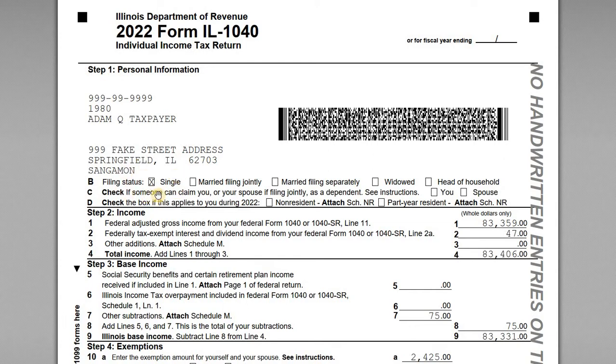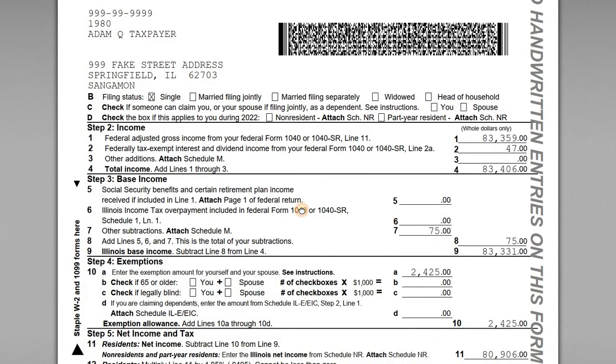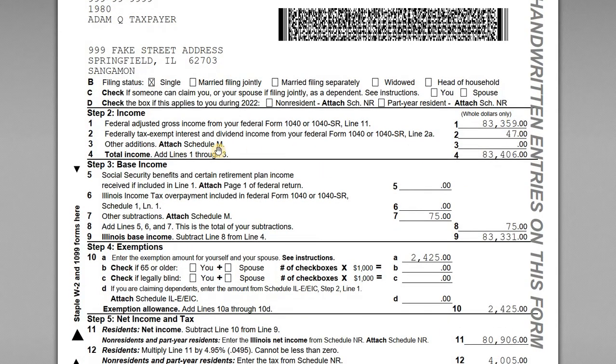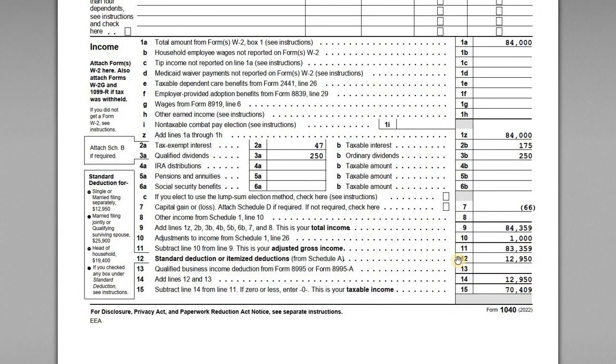Filing status is single, right? So same as federal. And then step 2, when we get into the income, you see here the starting point is your federal AGI from your 1040. So $83,359 is Adam's federal adjusted gross income on line 11.